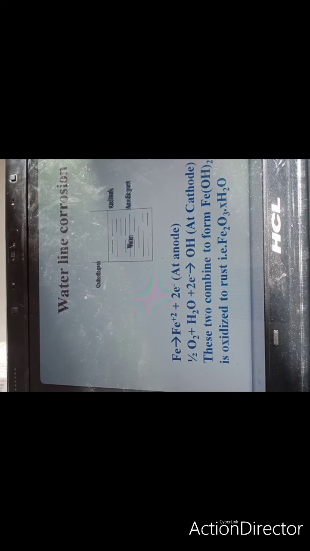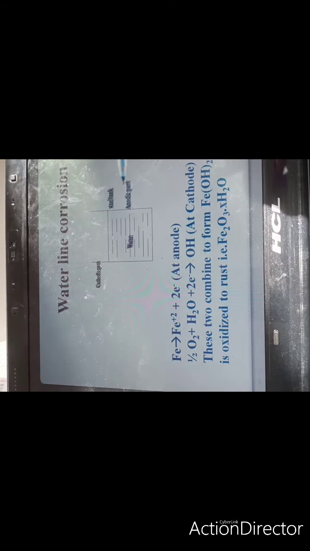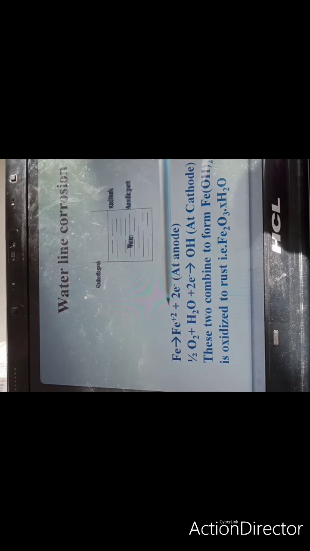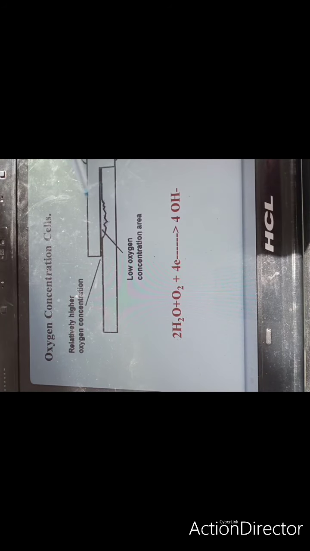Waterline corrosion is an example of concentration cell corrosion, because the concentration of oxygen varies. This will be the cathodic part, which is having oxygen, and the oxygen deficient part will be the anodic part, and here oxidation of iron will occur, and these two will combine to give you ferrous hydroxide, which will further oxidize to rust.